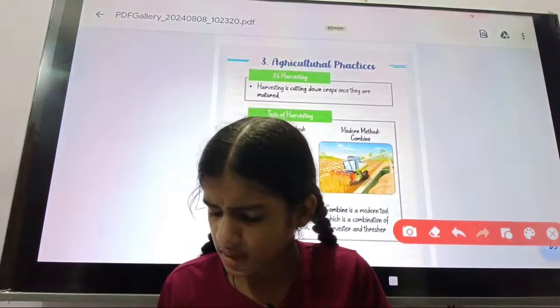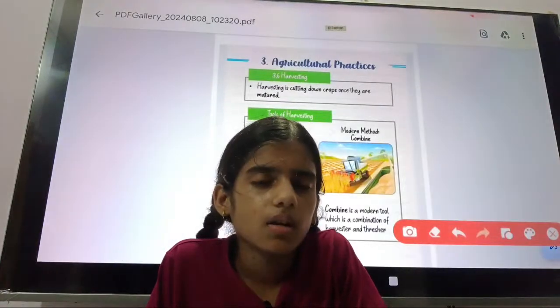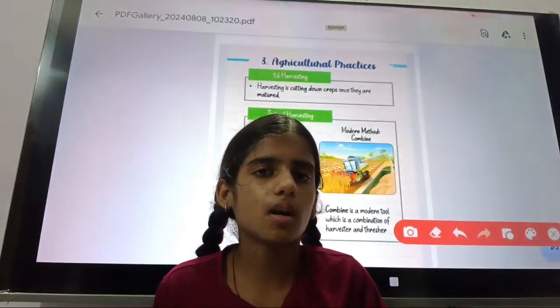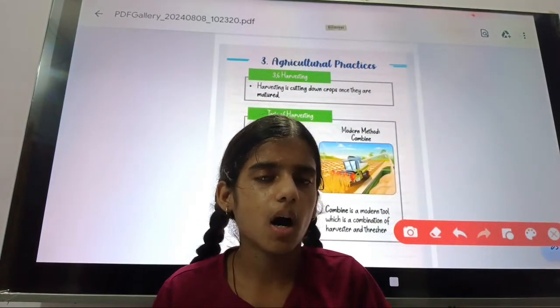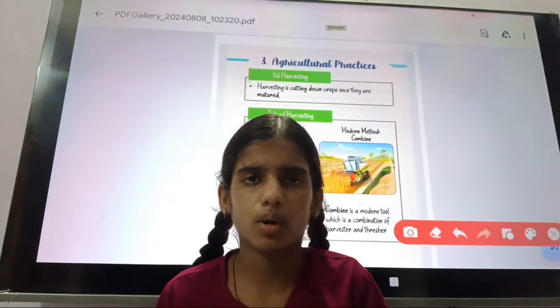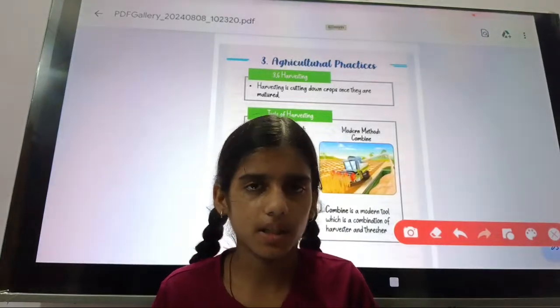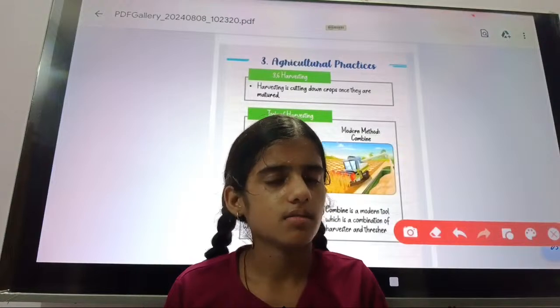Okay, and in the modern tool, the combine, the advantage is that the combine can do two processes, harvesting and threshing, both together. But when we do not use the combine, we will do harvesting first, then threshing also.